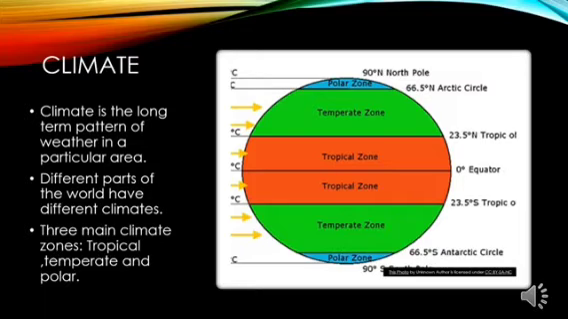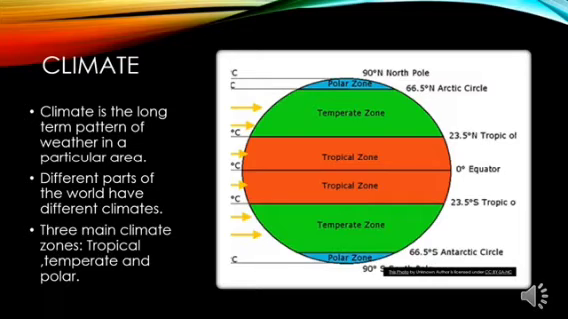Now why do you think this happens? Why is there a change of climate in different places? The first reason which I can give you is the angle at which the sun strikes the earth's surface. It plays a very major role in the change of climate.